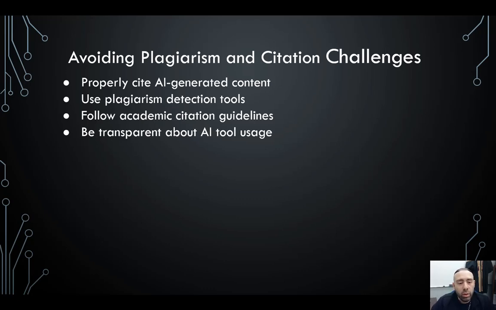So again, use plagiarism detection tools. I'll cover one of those tools at the end of this presentation. Follow academic citation guidelines, and again, be transparent about AI tool usage. If you're using AI, state that it is AI generated. It's better for it to come from you as the writer than for it to surprisingly come up from an instructor who finds this information within your academic work.